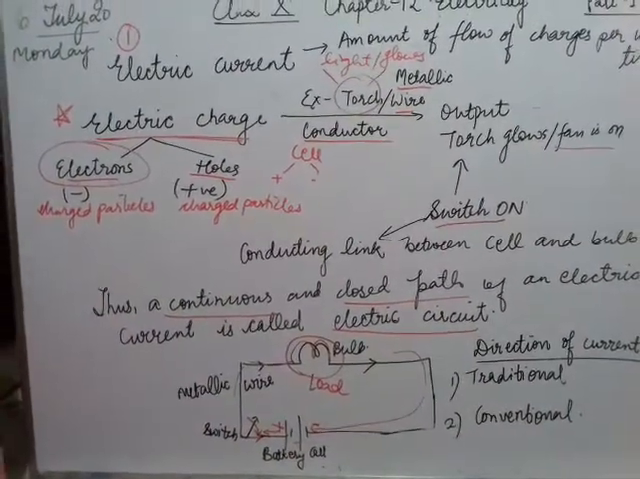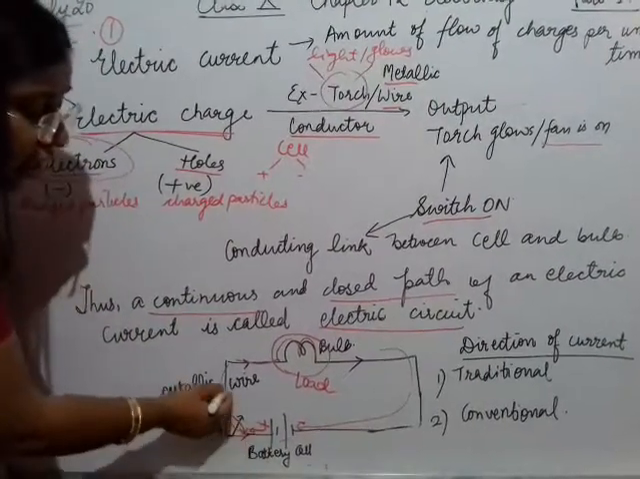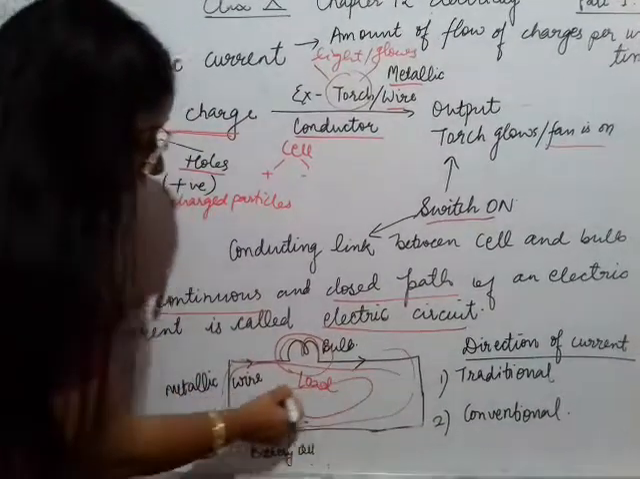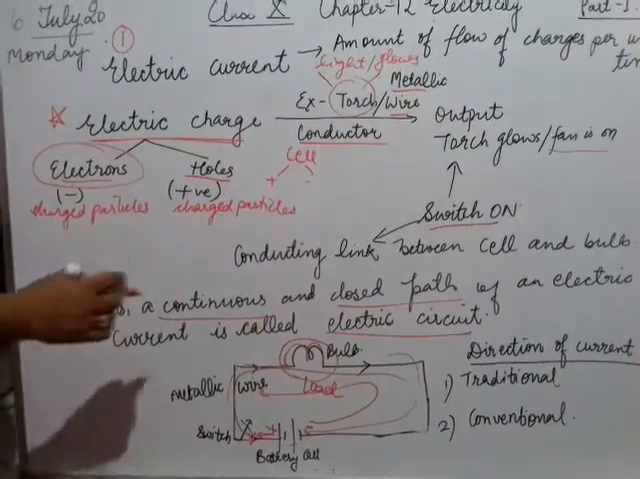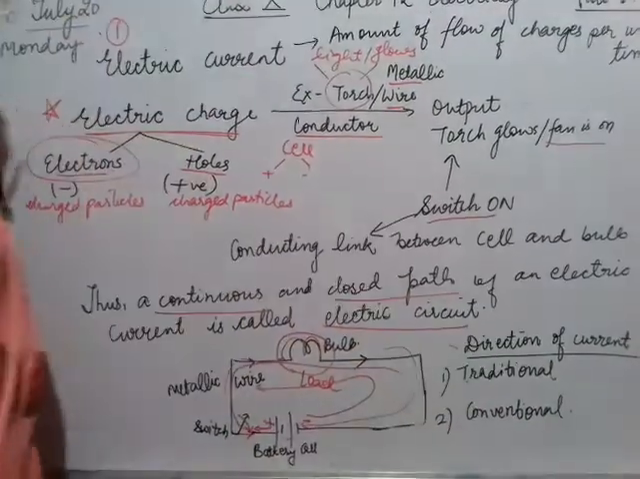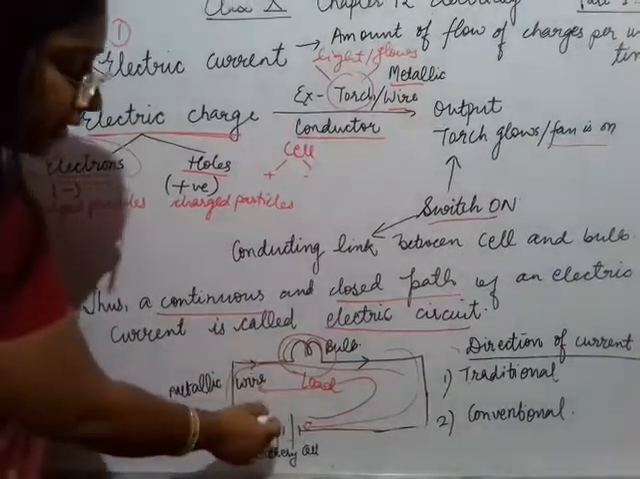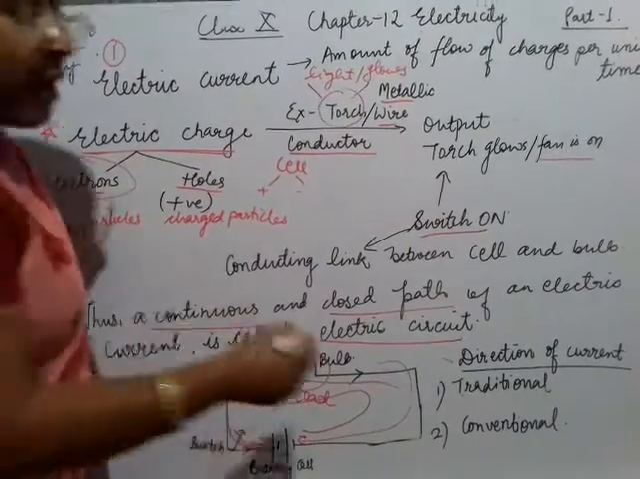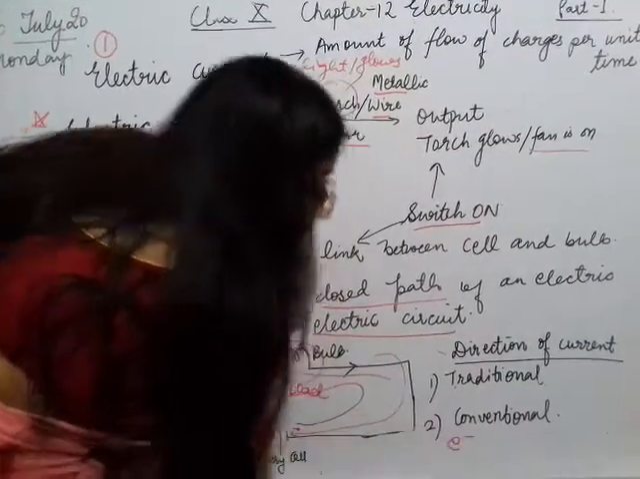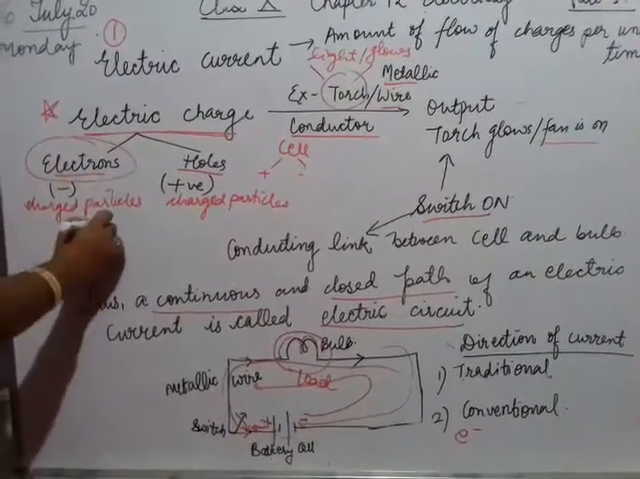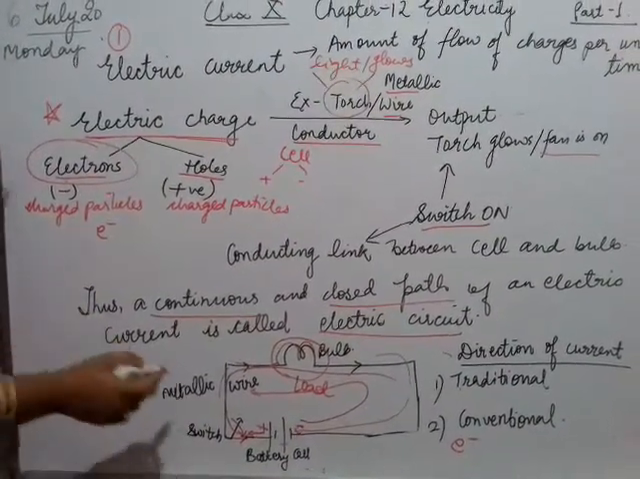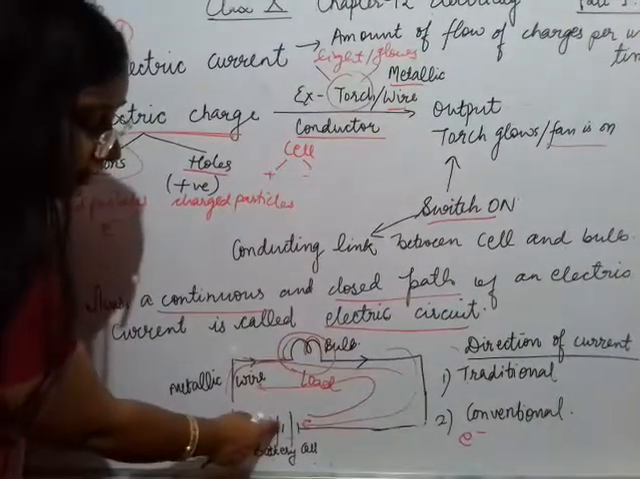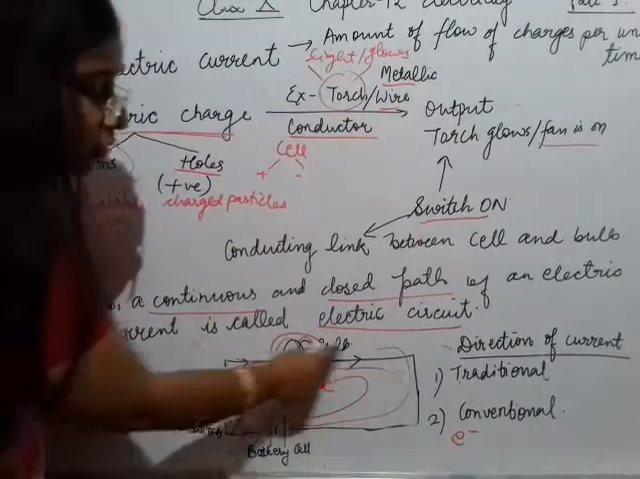Now you can see here the positive charge is moving from positive to negative and the negative charge is moving from negative to positive. We have two directions of current. Initially it was thought that the current flows in the direction of positive charges, but that is not true. Actually, the current flows opposite to the direction of electrons. Electrons in short form are written as e dash. Now, electrons flow from negative to positive, and similarly the holes flow from positive to negative.